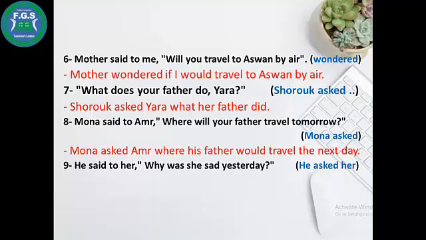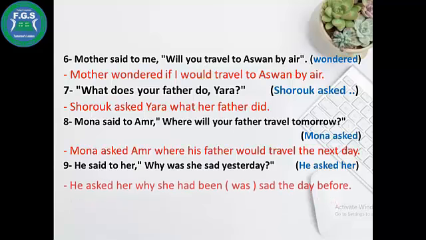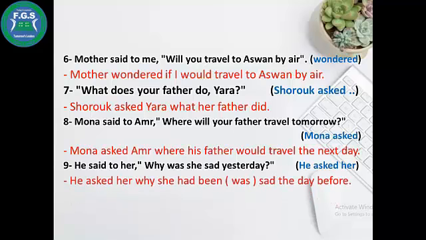He said to her, why was she sad yesterday? He asked her why. I join with why. She was will be had been or was. Okay, I can use the past simple. Okay, she had been or she was sad. Yesterday will be the day before.